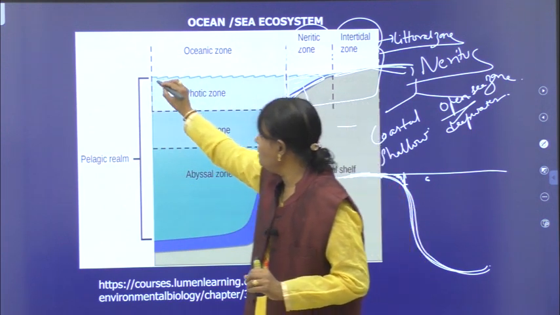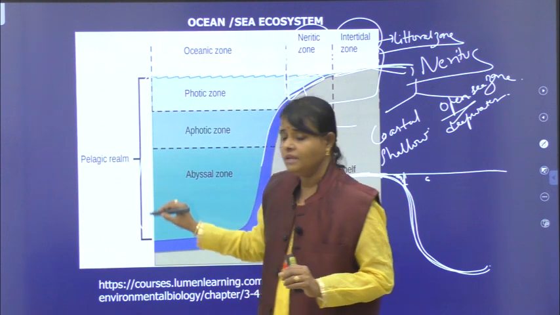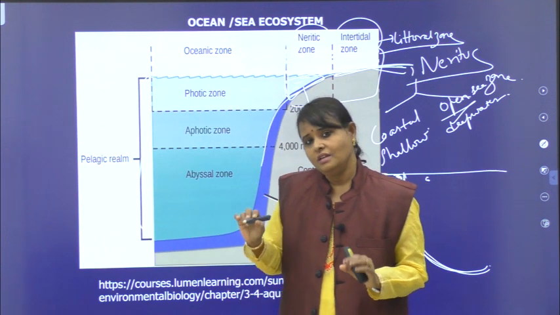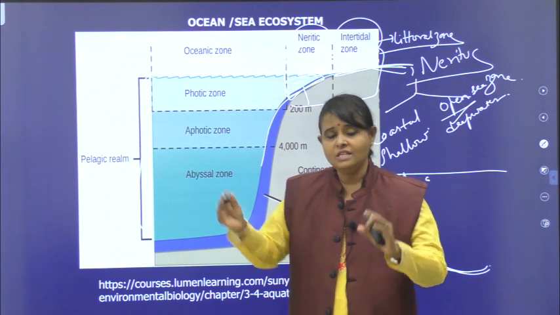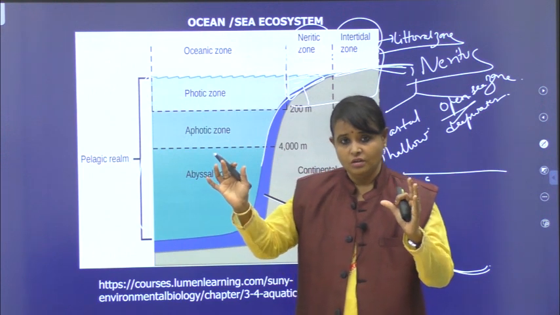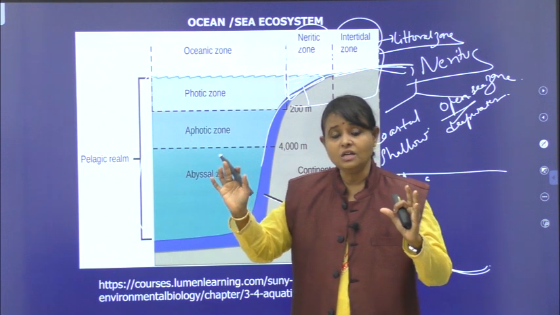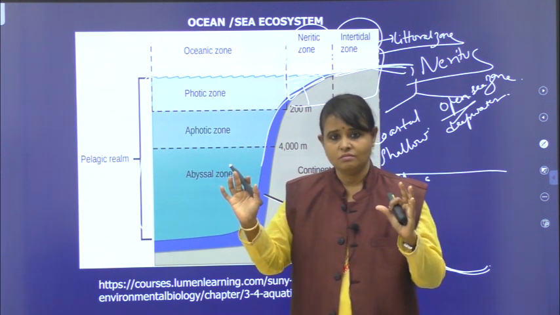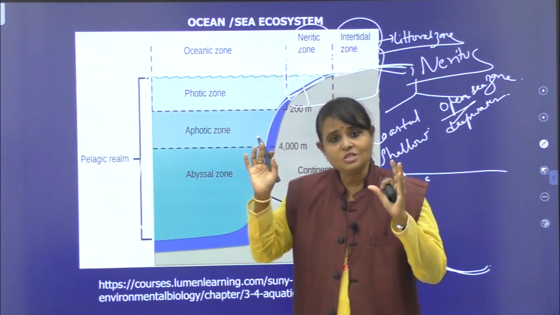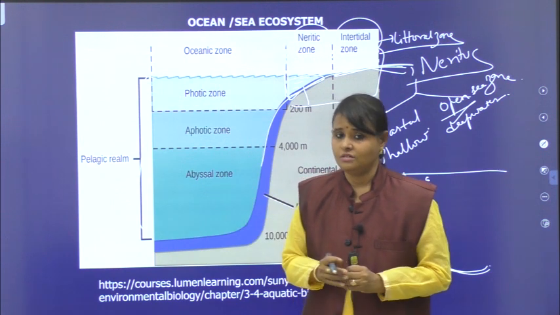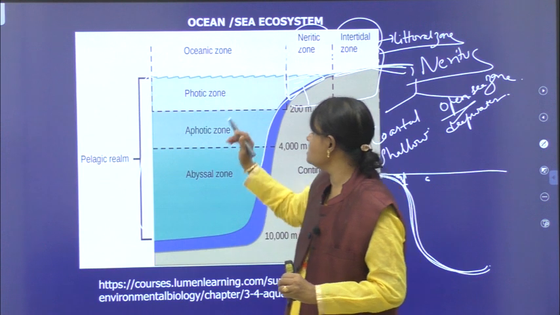So this part is the pelagic zone. Pelagic zone means it is present in the open sea zone, what I told you. It is the largest zone. Pelagic zone occupies more than 90% of the total volume of the ocean, I cannot tell you clearly, but it is the largest zone of the ocean. Okay, so let me discuss now.